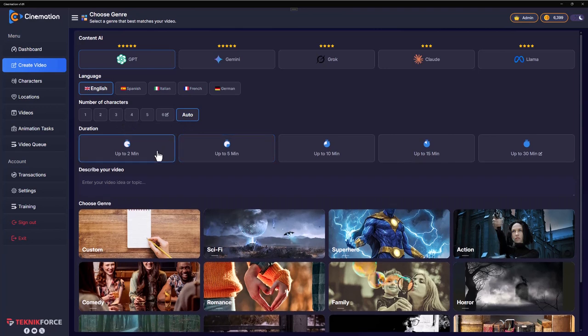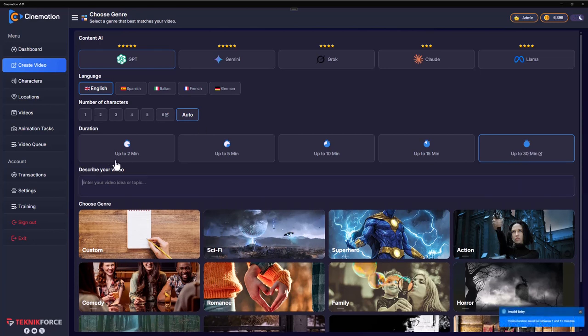Next, you can choose the duration of the video that you're making. You can go all the way from 2 minutes to unlimited. That's right, it says 30, but guess what? You can just click on this and make a video as long as you want, even 60 minutes or even more than that. Now in this test, of course, we want to do 32 minutes. So we're going to get started with that.